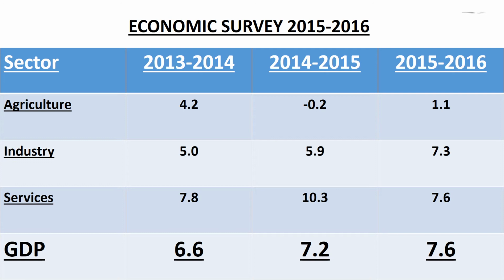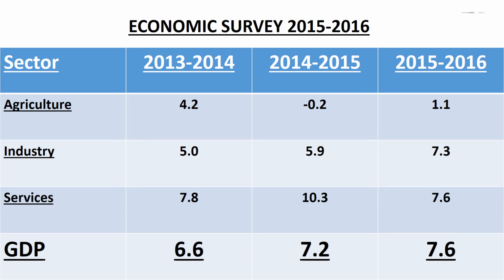Sector: 2013-14, 2014-2015, and 2015 to 2016. Under sector, agriculture is 4.2, minus 0.2, 1.1, and the next is industry, under 2013 to 2014 is 5.0, under year 2014 to 2015 is 5.9, and 2015 to 2016 is 17.3.